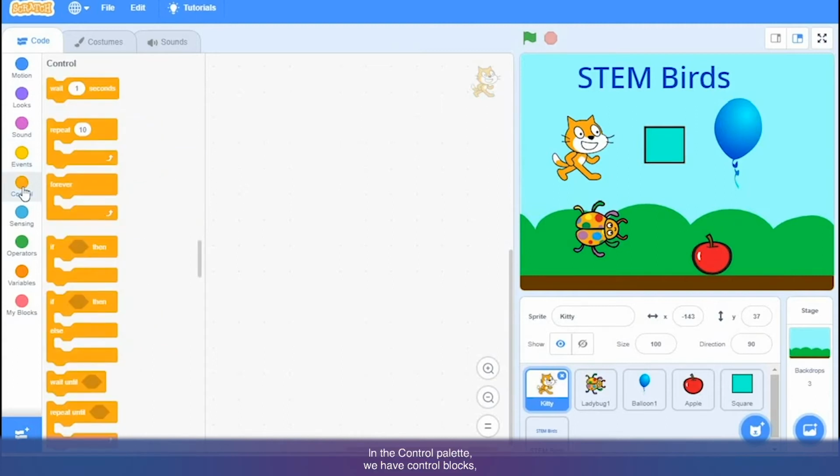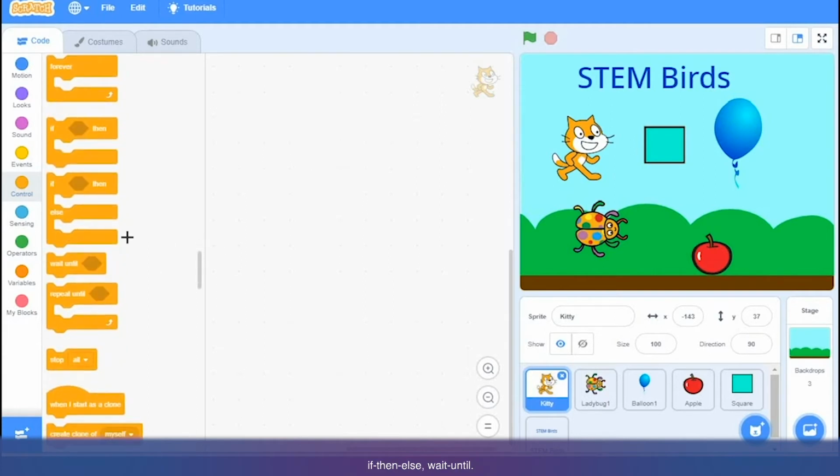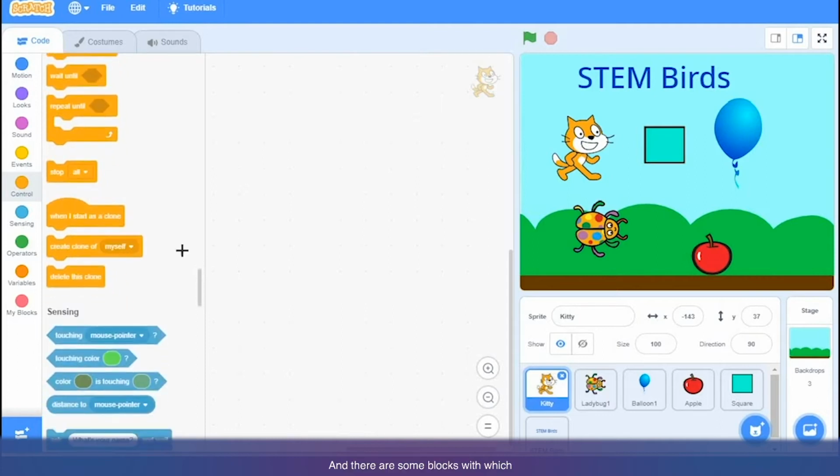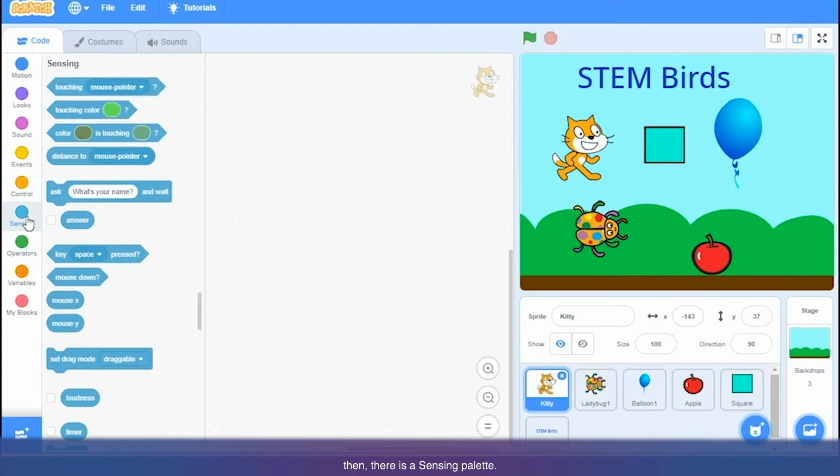In the control palette we have blocks which will control the flow of your program. So there are loop blocks, there is a wait statement, conditional statements, if then else, wait until. Then there are some blocks with which we can create clones of the sprite. Then next, if you click here, there is a sensing palette.